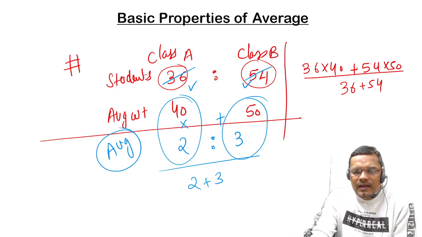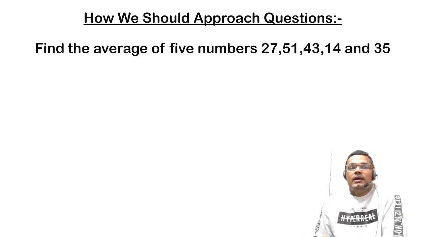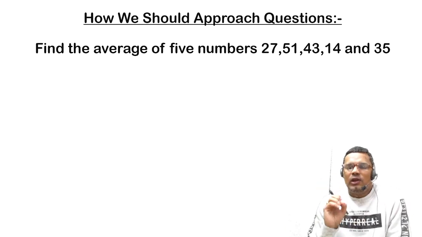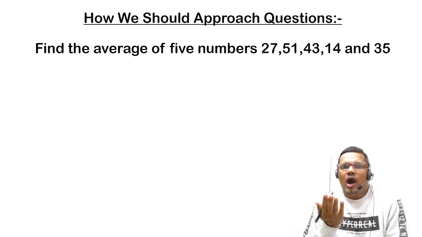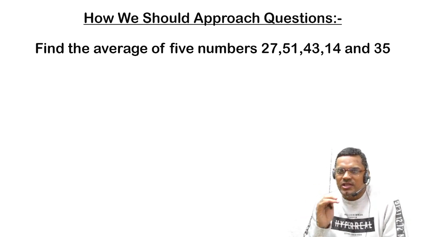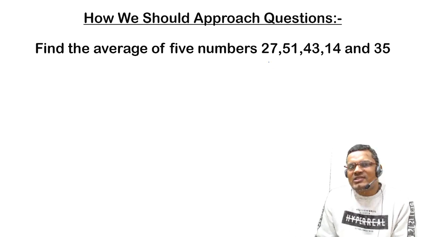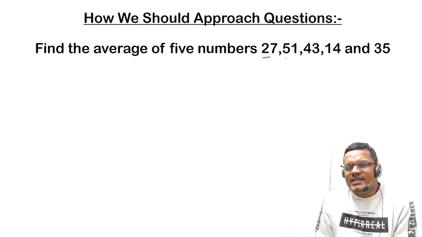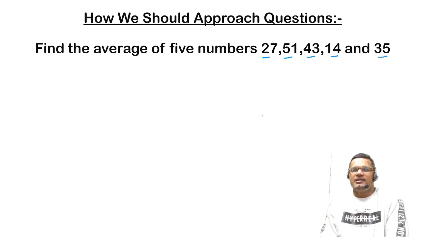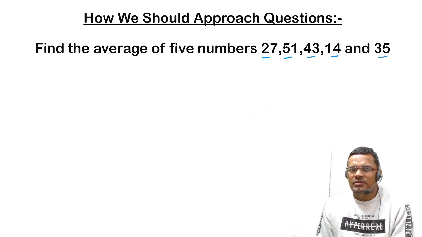Okay, now the method or the logic which I was talking about. How should we approach these types of questions? This is the simplest question which I can ask you. The simplest question is what? 27, 51, 43, 14 and 35. Find out the average. Right? So these are the 5 numbers.